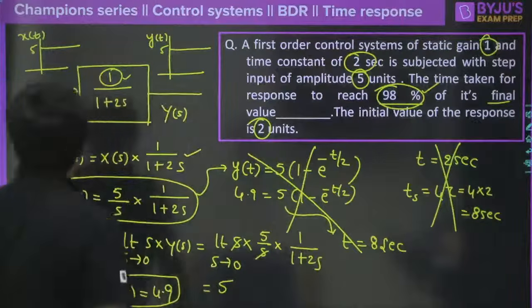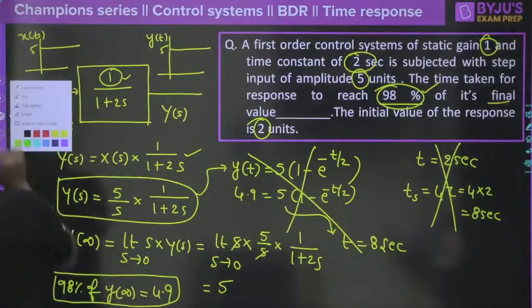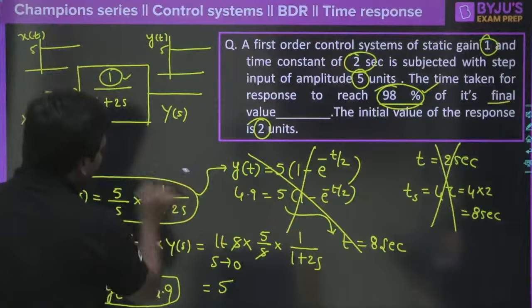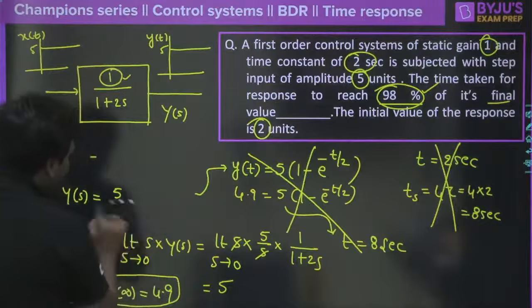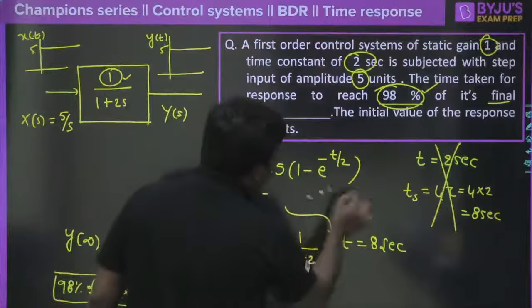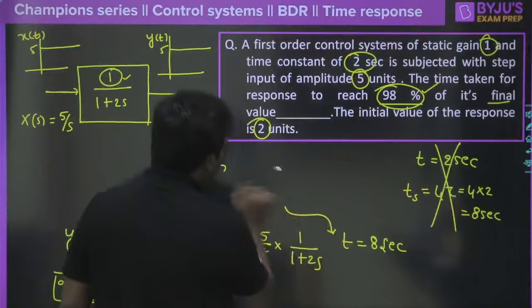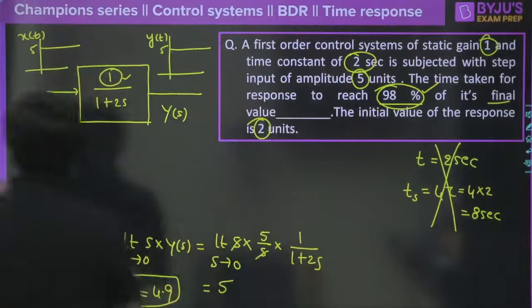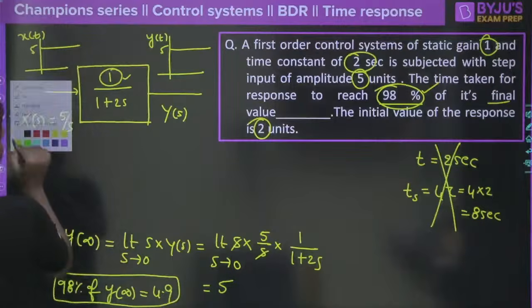In that case, you have to consider this as a simple RC circuit or first order system. Just assume that we have an RC circuit where the capacitor is charging. What would be the formula for the capacitor voltage, especially when we have an initial voltage? Because an RC circuit is also a first order system.